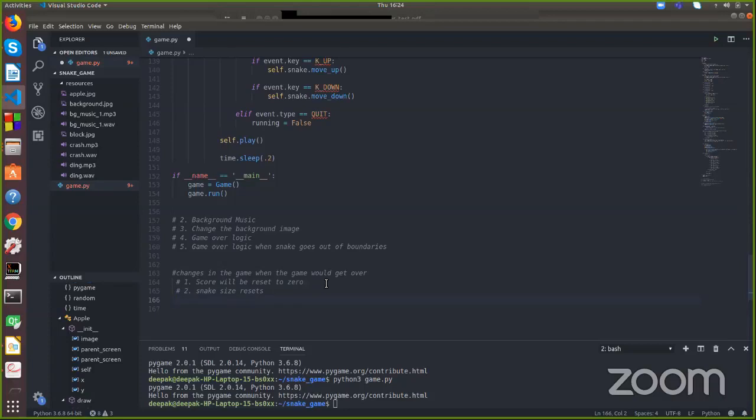Because we are going to implement all these changes in the game over logic, or when someone quits the game. The third change will be that the score will be displayed on the screen. Okay. And I think these are all the changes. I hope so. So let's move forward implementing that.